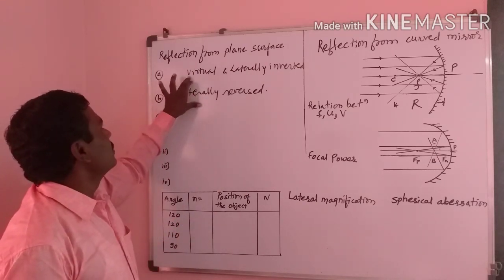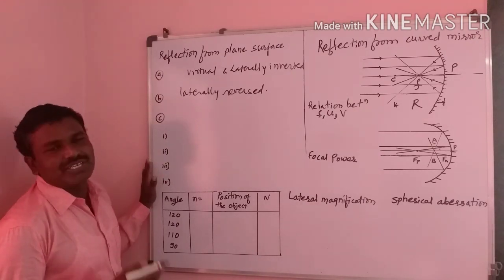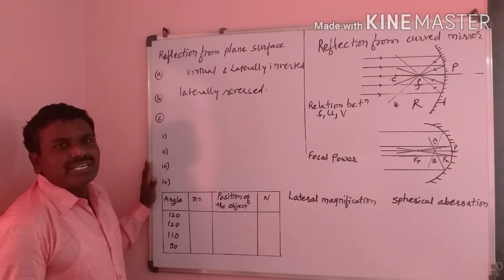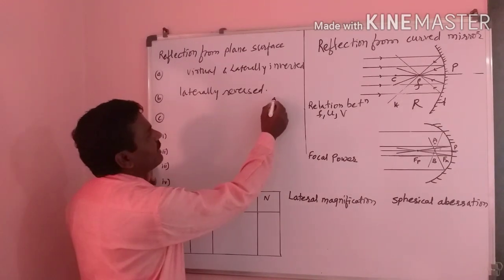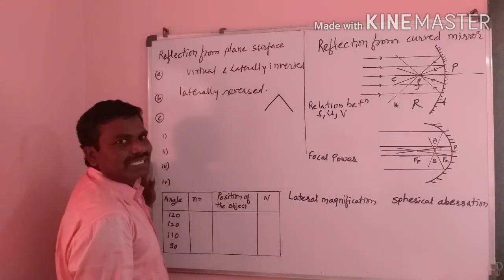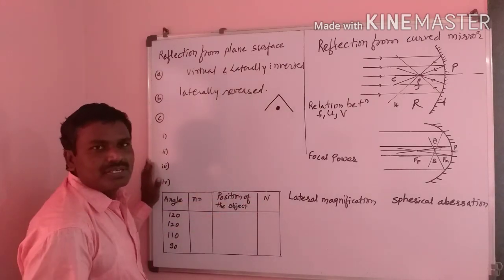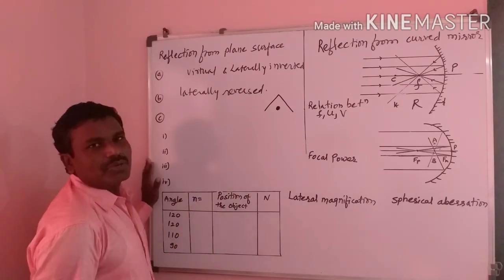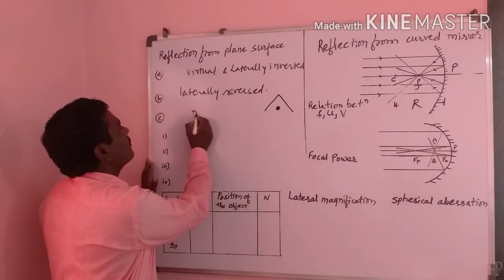These are the two conditions of reflection from plane surface. The next, third condition: if an object is kept between two reflecting surfaces, suppose these are the two reflecting surfaces and this is the object kept between them, at that time n number of images are formed.